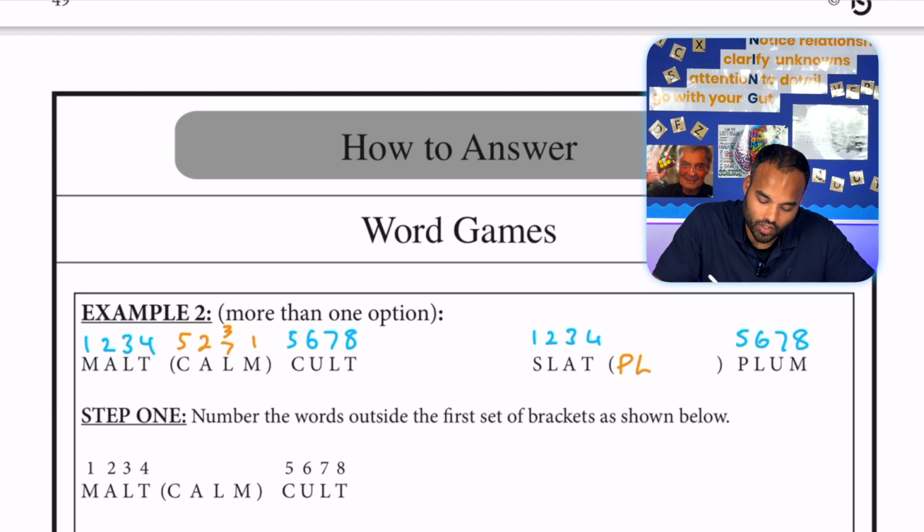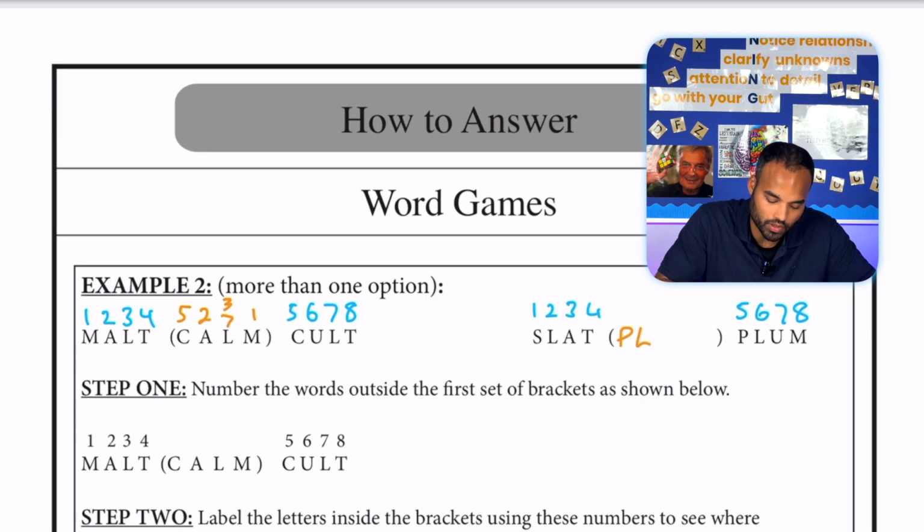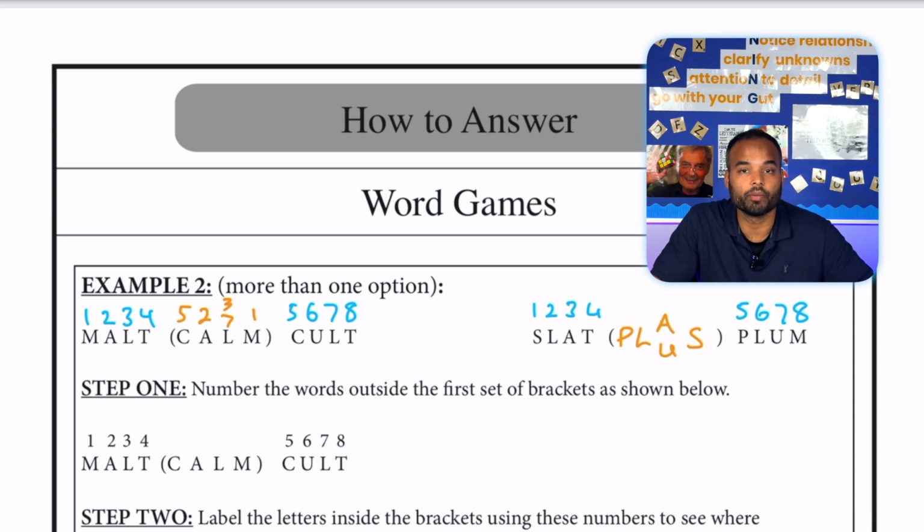Now, the third letter, this is where things can be different. It is either going to be A or U. So we don't know which one yet, so it's a good idea to just write both of them down first. I'll write A over here, U over here. And then the very last letter is the first letter of the first word, number 1, so S. But I said at the very beginning that the word we have in the bracket needs to be a word.